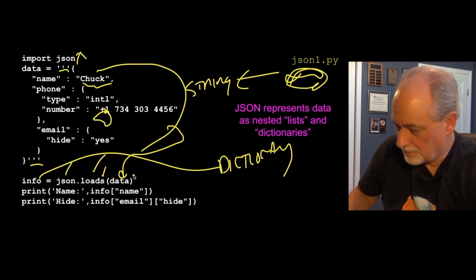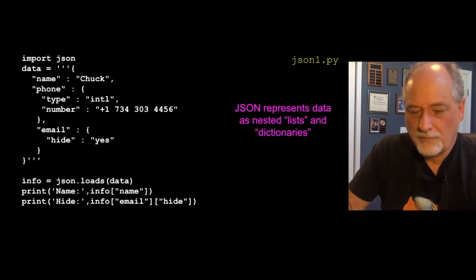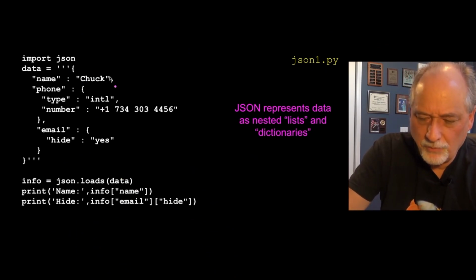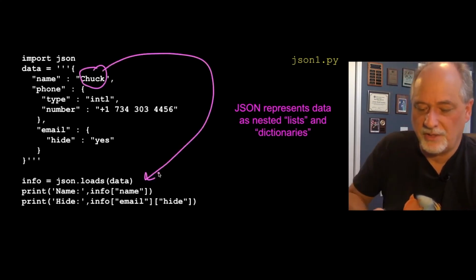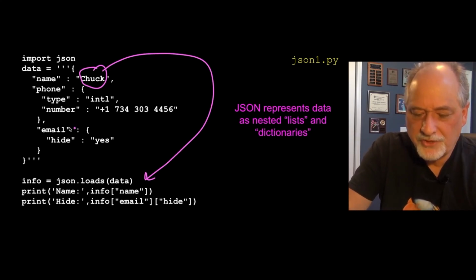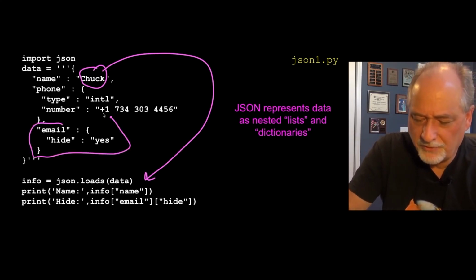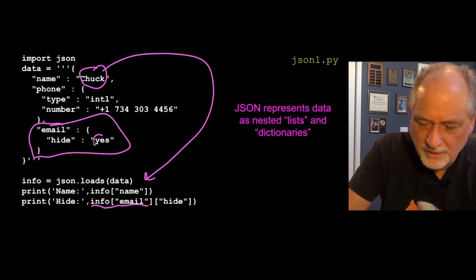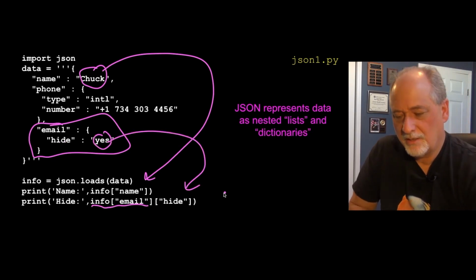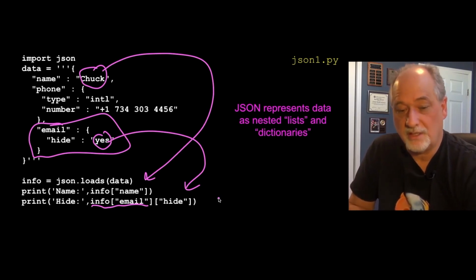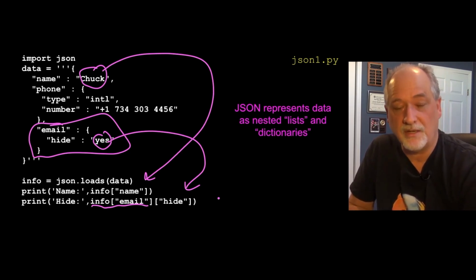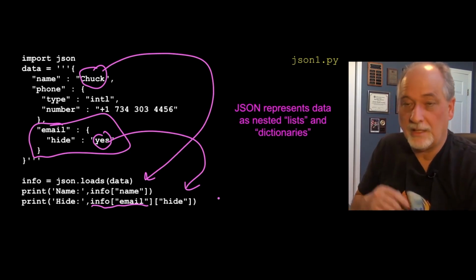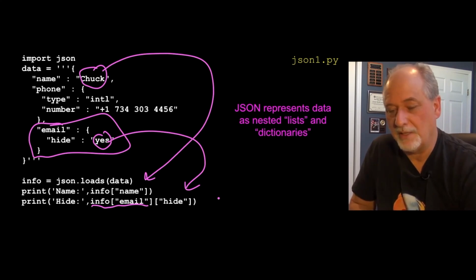Clear this. So info sub name, we'll go find Chuck. If you compare that with the XML, that's just a lot easier. Now, when we have info sub email, that's this thing. And then sub hide is this. So that's what comes out here. Okay, so it's really dictionaries and lists. We haven't seen a list yet, but this is a set of nested dictionaries that it parses. And it's equally simple in other programming languages.